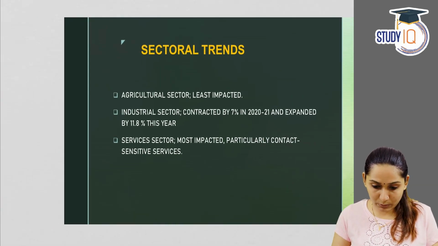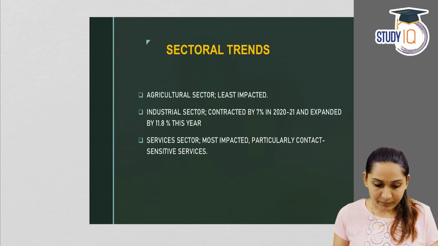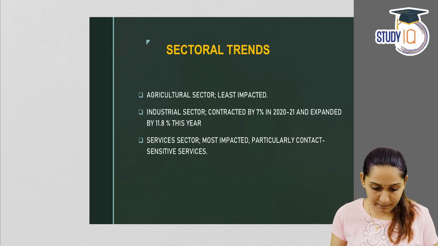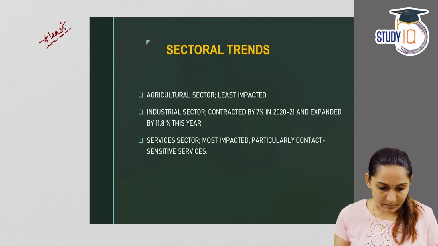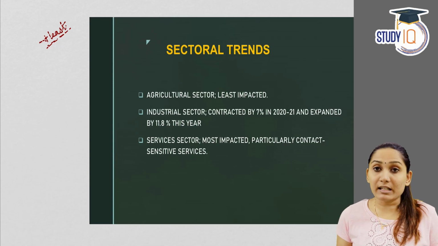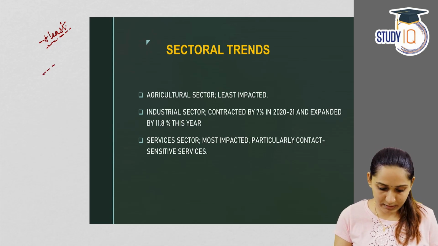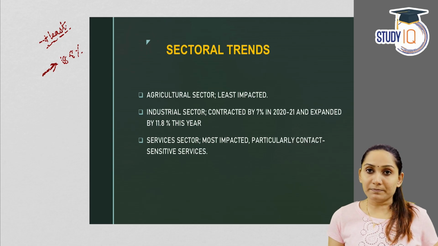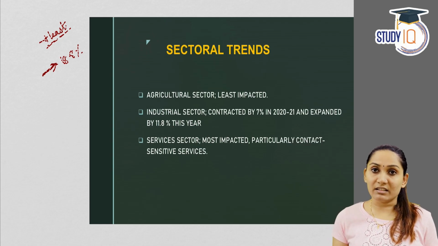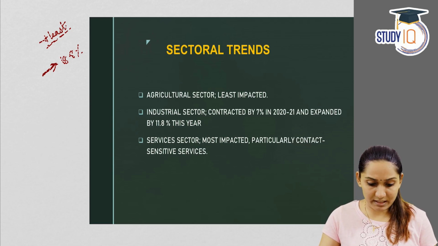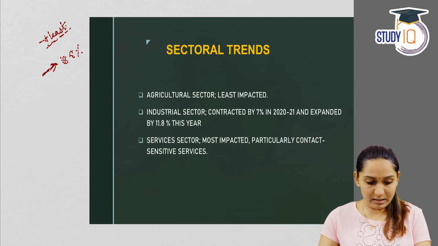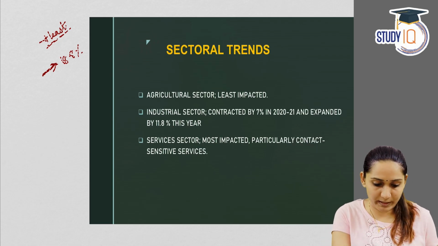Now looking into the closer view of sectoral trends, as we said, agricultural sector was the least impacted. And if you look at the sectoral contribution of agricultural sector into the GDP or the GVA of the country, it was 18.8% of the GVA. So according to the survey, the agricultural sector contribution to the GVA is 18.8%, which is an increase. Okay, so which is considered to be an improvement, or which is considered to be an increase.